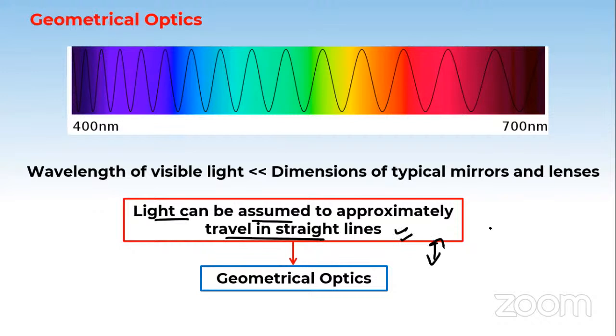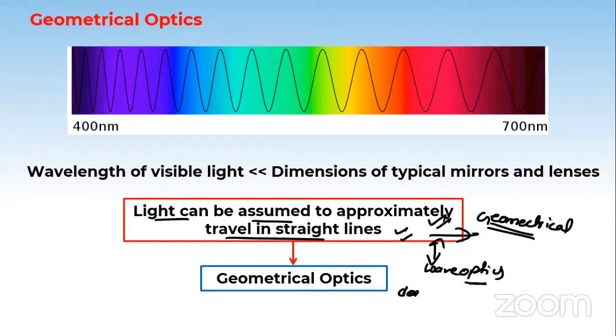So both of these conclusions, one in geometrical optics and one in wave optics, say it travels in a straight line and it does not travel in a straight line. So these are contradictions.